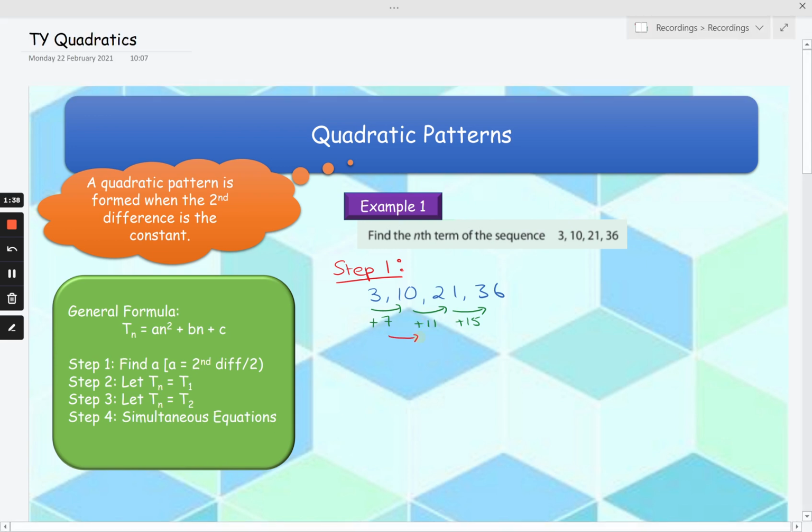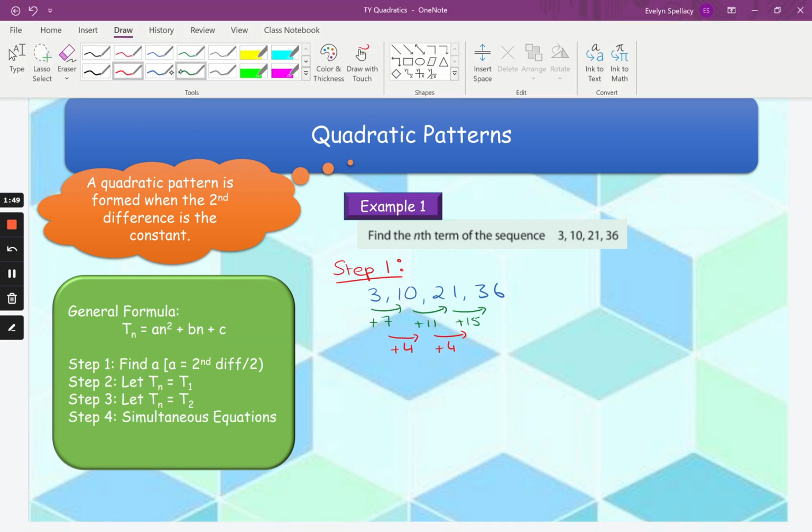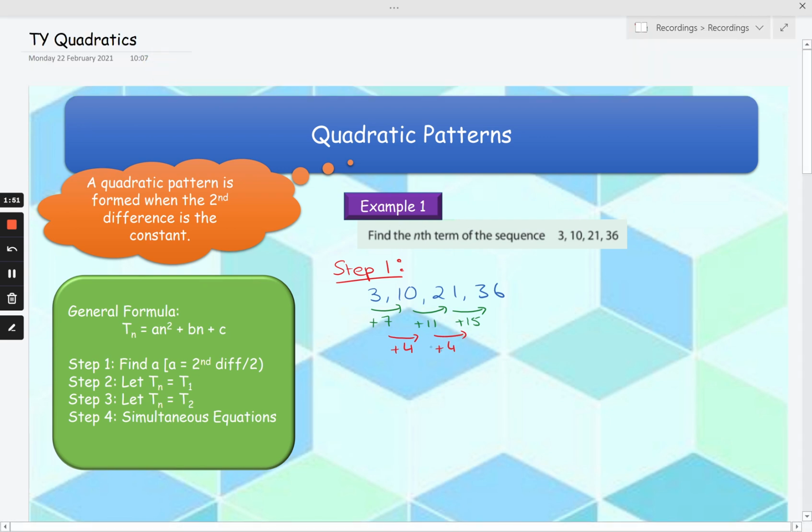So now we're going to find the second difference. Between 7 and 11 and 11 and 15, it's going up by plus 4 each time, which means my second difference is plus 4. Now we can use the second difference and the fact that it's a quadratic to find our value of a, the coefficient of n squared. We know that our rule is a is equal to the second difference divided by 2. So in this case, we have 4 divided by 2, so a is going to be 2.